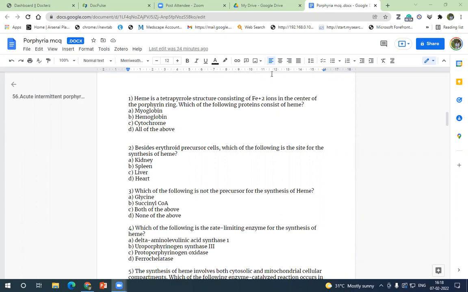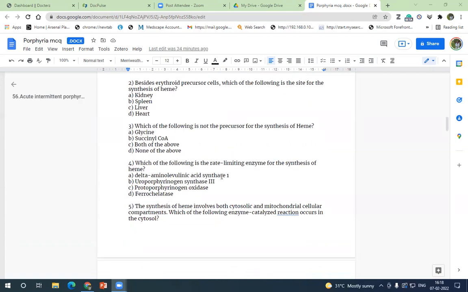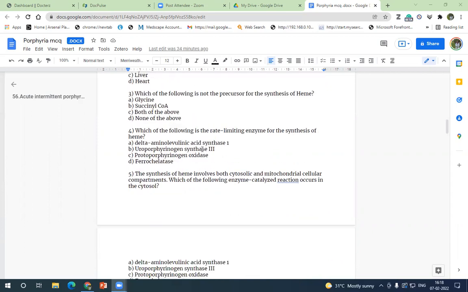You can just unmute and tell the answer also, there's no problem. Which of the following is not a precursor for synthesis of heme? Glycine is required, succinyl-CoA is required, so both of the above are also required. So the answer is none of the above is not a precursor. Which is the rate limiting enzyme for synthesis of heme? The rate limiting enzyme is not ALA synthase 2; 2 is not the answer, 1 is the answer. So delta aminolevulinic acid synthase 1 is the rate limiting enzyme.